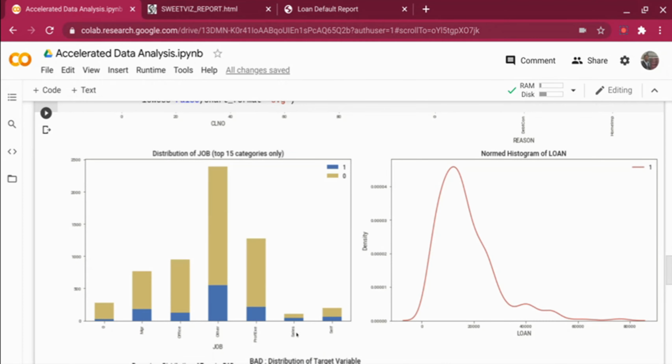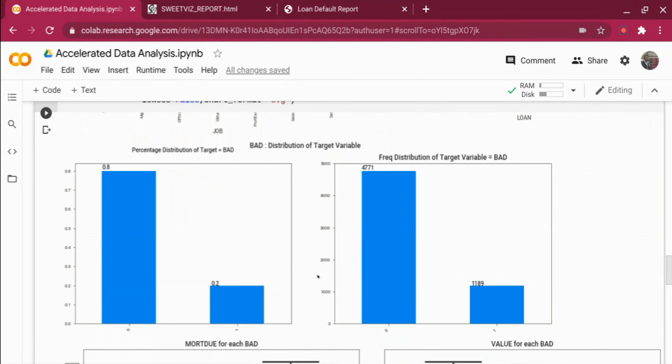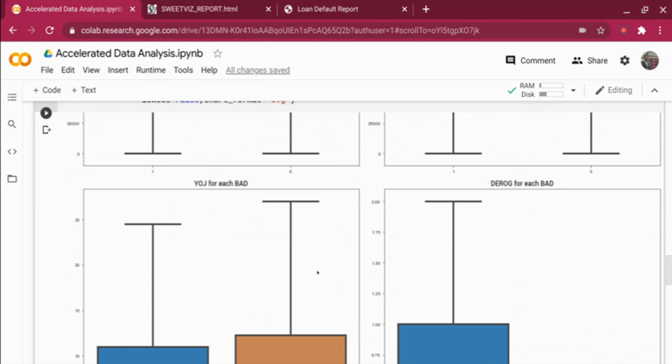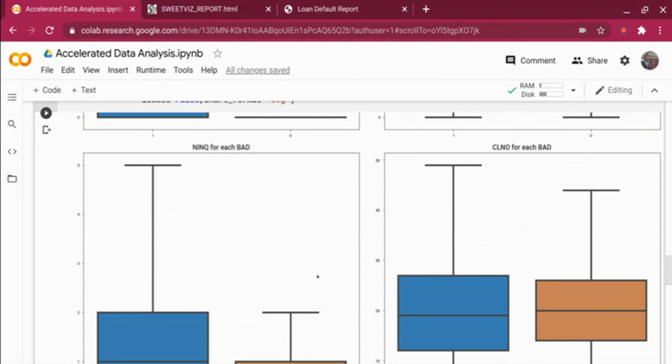And if you see the sales column over here, it looks like it has the lowest count, but almost 40%, if you just see by the density of the number of ones here. Looks like people in sales tend to default more, right? It gives you all the different distributions of the target variable, it gives you box plots to see outliers and everything. So if you see for a particular variable like debt to income ratio or any other variable, right?